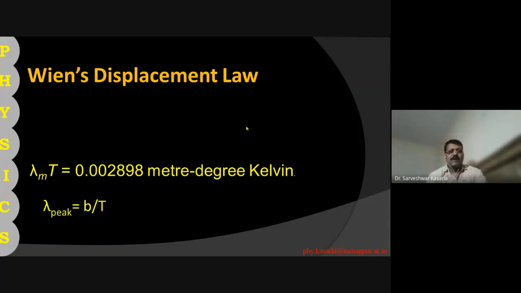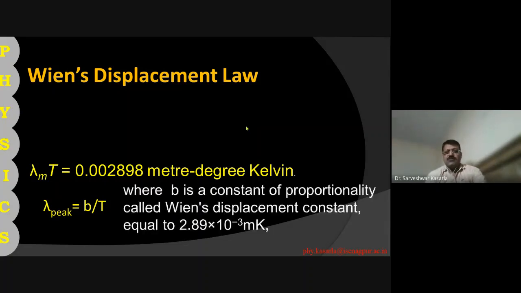So lambda peak is equal to B upon T. As I said, lambda peak is the wavelength at which the energy radiation has a peak. B is a constant of proportionality called Wien's displacement constant, which is equal to 2.89 into 10 to the power minus 3 meter degree Kelvin.